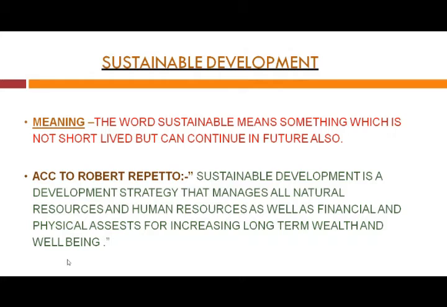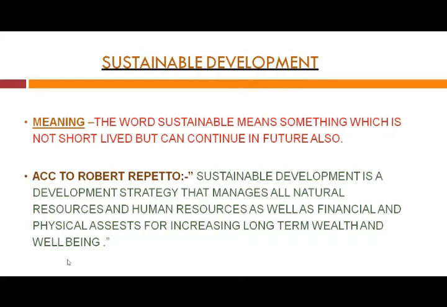The development in our country should take care of the current generation and also think about future generations. If we are thinking about development considering both current and future generations, then this is what we need, and that is called sustainable development.